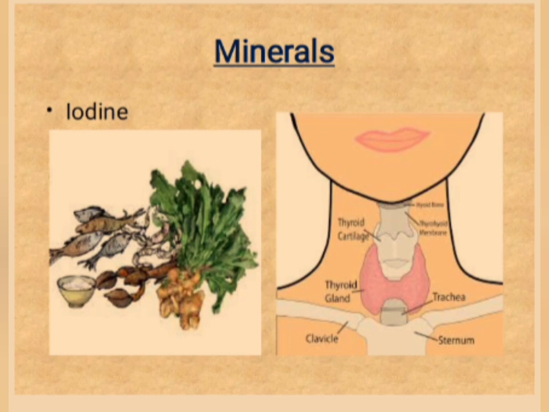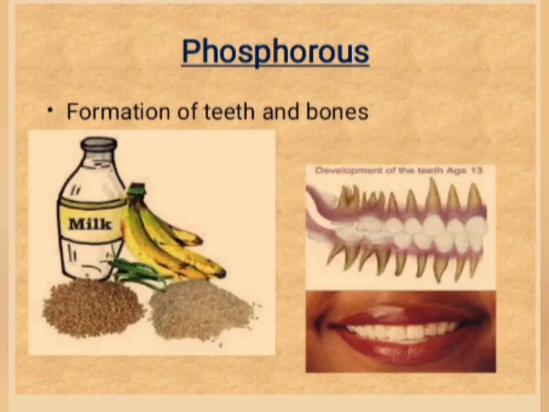Thyroid gland is present in the neck. Students, observe the position of the thyroid gland in the picture given in the screen. Phosphorus is another mineral. It is needed for the formation of teeth and bones.